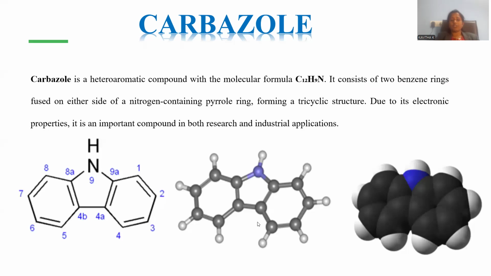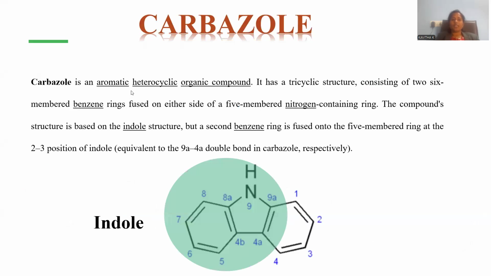And a 3D representation is also provided, where a benzene ring is in conjunction with this 5-member ring system, and again a benzene ring is fused. Three fused ring systems are connected in the same plane, and here is the nitrogen atom connected with the hydrogen. You can also observe a 3-dimensional representation without any bonds. Here is the molecule of carbazole manifested, right? So carbazole is an aromatic heterocyclic organic compound. It is a tricyclic one consisting of two benzene rings and a 5-membered ring with the nitrogen heteroatom included in that.